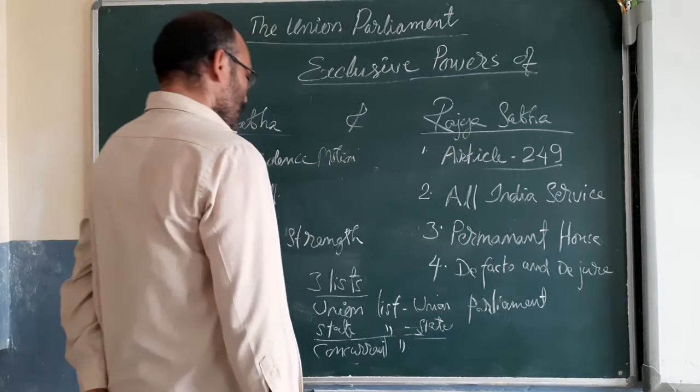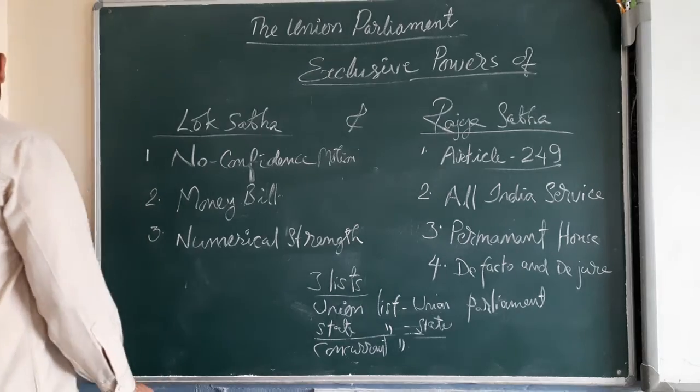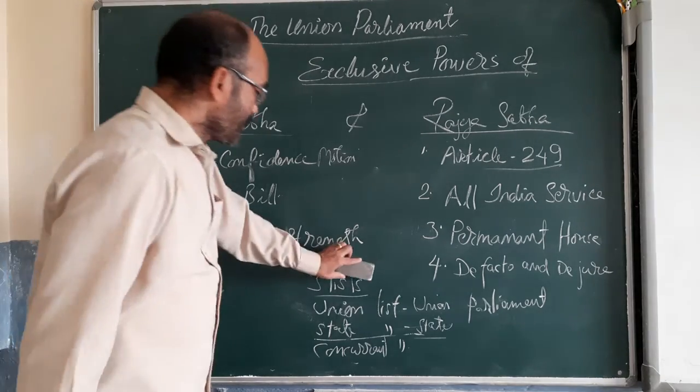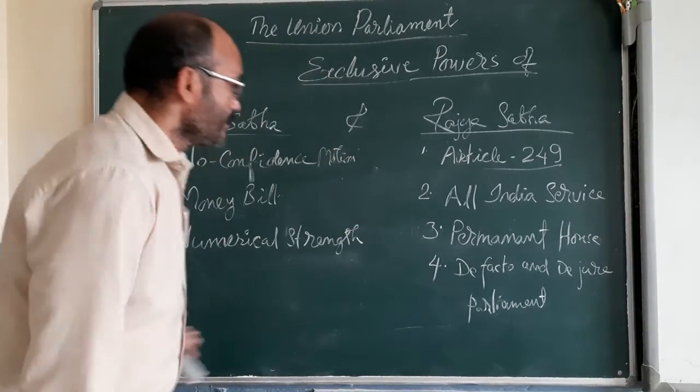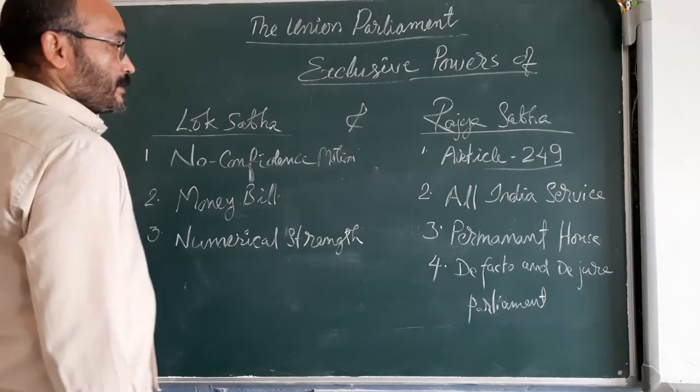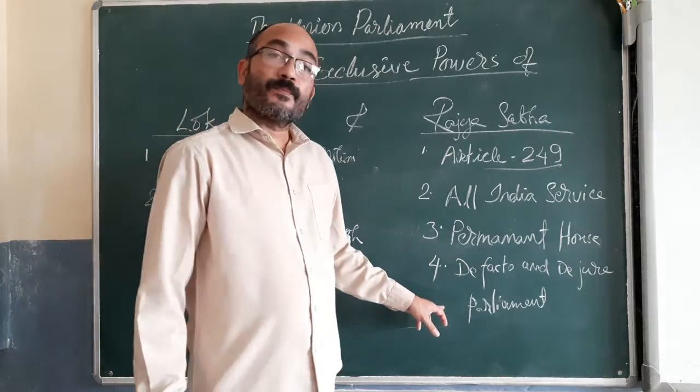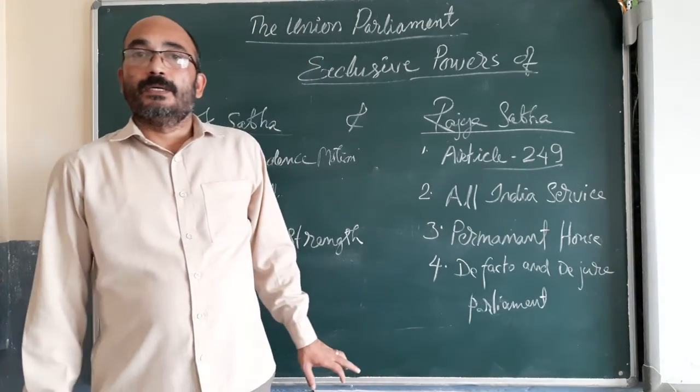It is acting as de facto or de jure parliament, which means Rajya Sabha is acting as the sole parliament, or Rajya Sabha discharges the duty of Lok Sabha also.